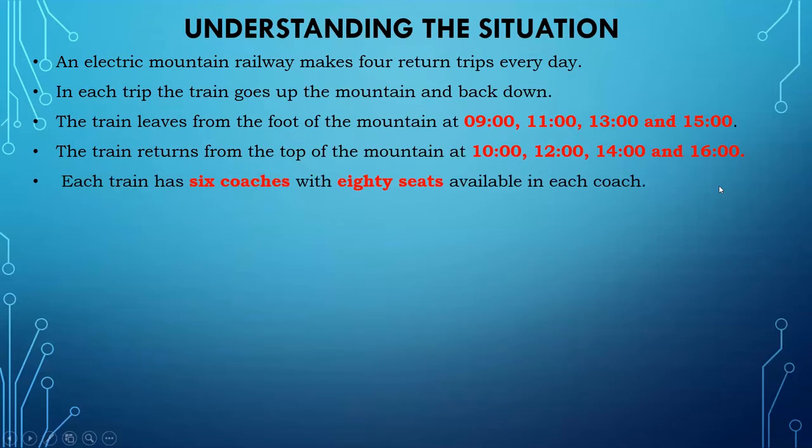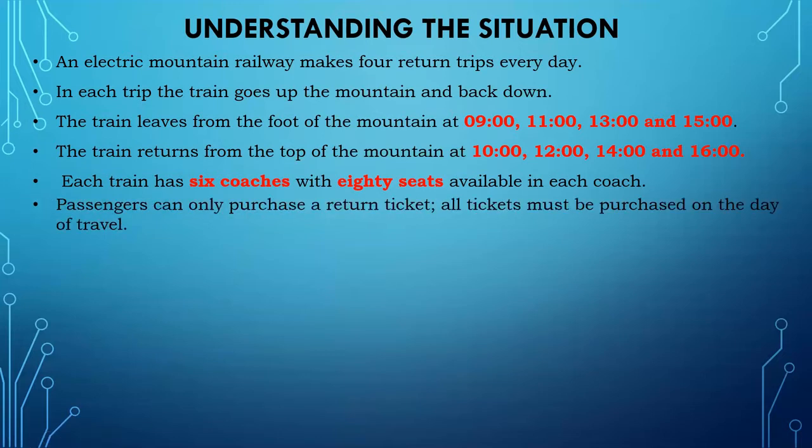Each train has 6 coaches with 80 seats available in each coach. Suppose I'm taking the first train: it has 6 coaches and every coach has 80 seats, so in total there are 480 seats, right? 6 times 80. And a passenger can only purchase a return ticket.